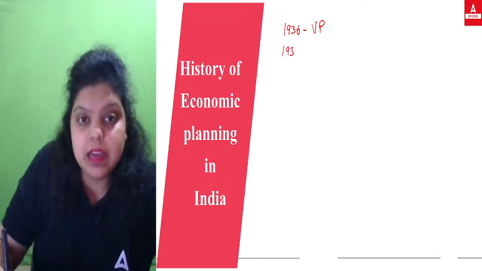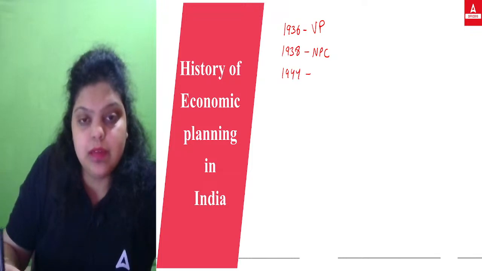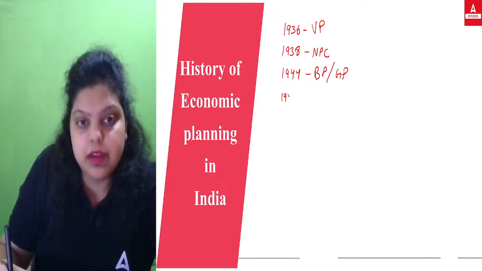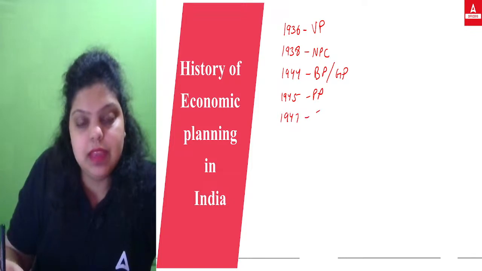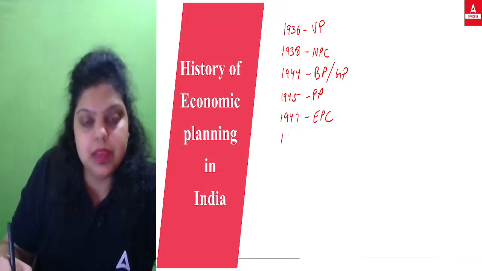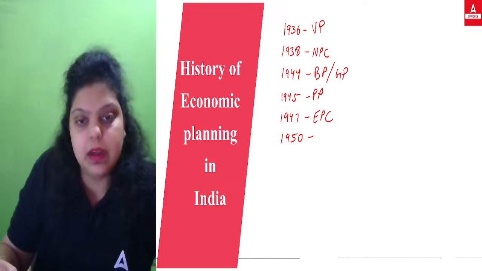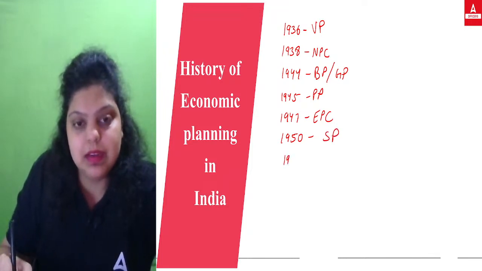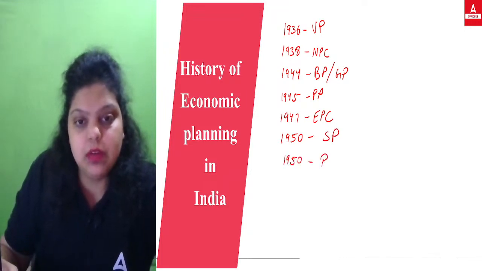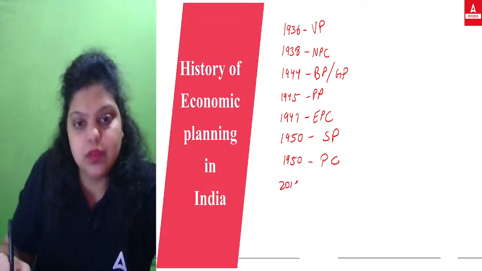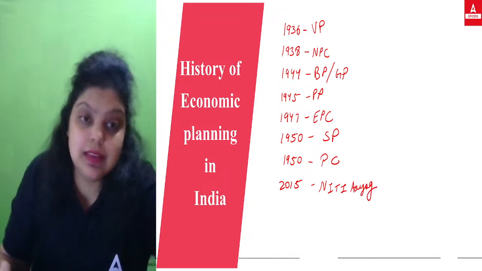Then in 1938, we had the National Planning Committee. In 1944, the Bombay Plan and the Gandhian Plan both. In 1945, the People's Plan. In 1947, the Economic Planning Committee. In 1950, the Sarvodaya Plan, and in the same year, 1950, the Planning Commission. And in 2015, the NITI Aayog. This is how the history of economic planning is seen in the country.